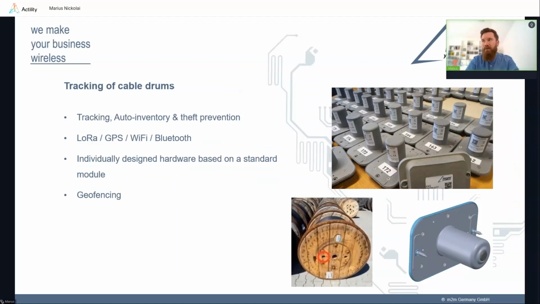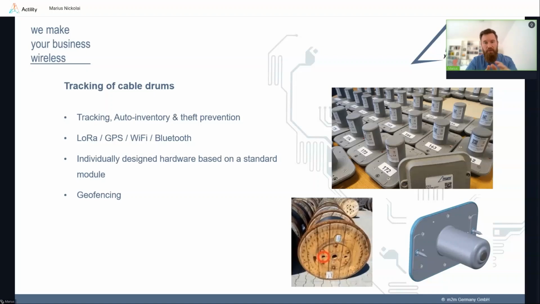And last but not least, it's not so different from the case before. It's also about tracking, in this case of cable drums. It was also a utility company doing this. Here we were using basically the inside of the Abeeway trackers, which is part of the utility portfolio, and we did a customized housing for that, to be able, as you can see here in the picture, to place it inside the cable drums.